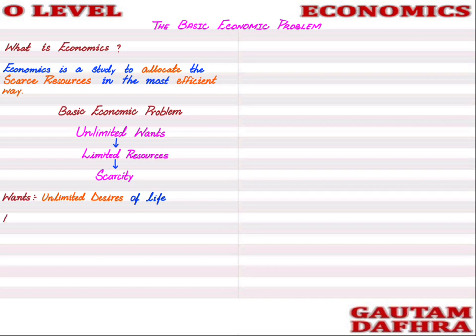Then let's understand the concept of resources. Resources in economics are the goods and services available to produce other goods and services.